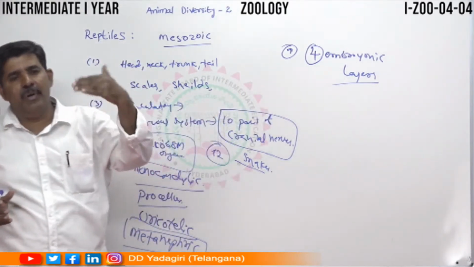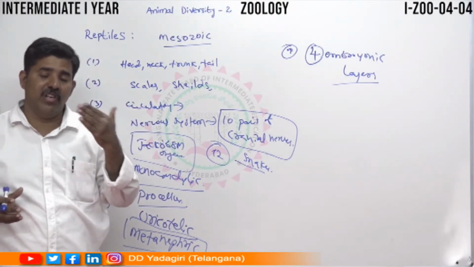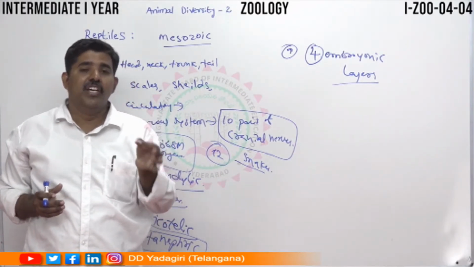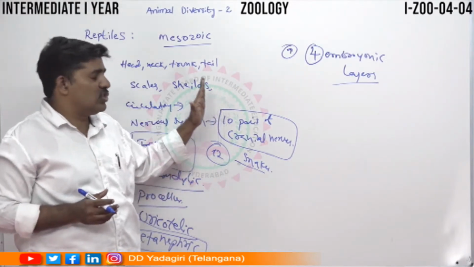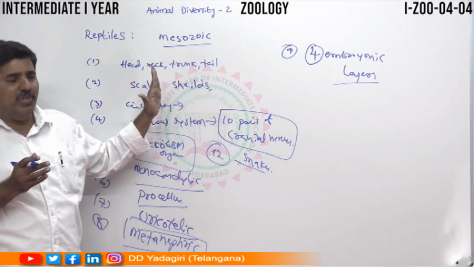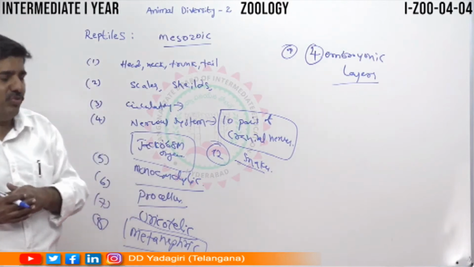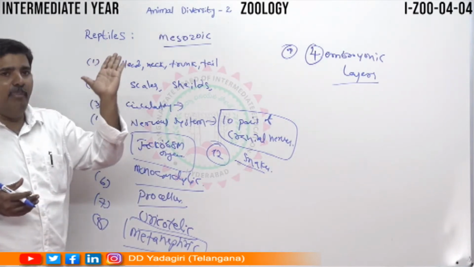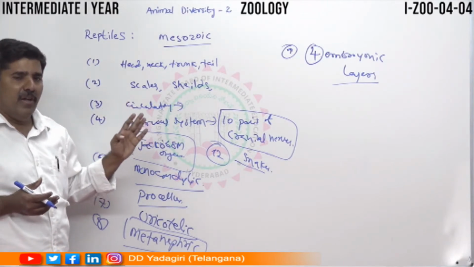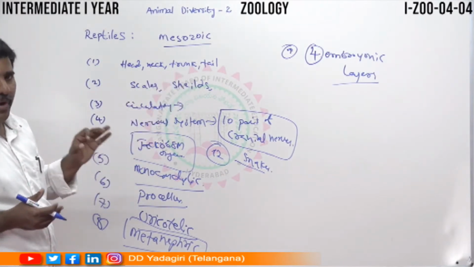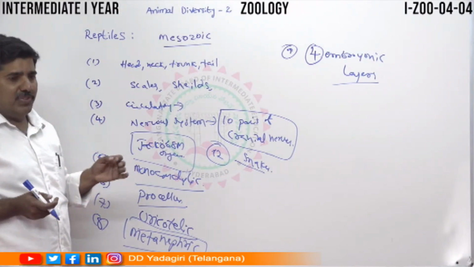We can observe in the previous classes, amphibians and fishes. These two are called anamniotes. So the first amniotic species is the reptile. This is a special feature of the reptiles. That's why reptiles are called amniotic species, because they contain four embryonic layers at the embryonic stage.